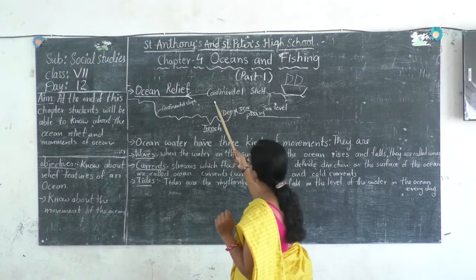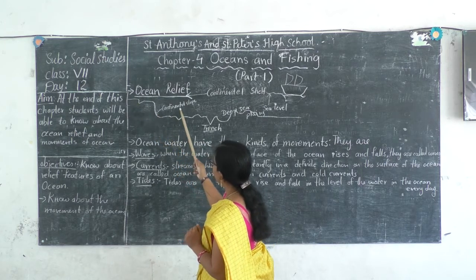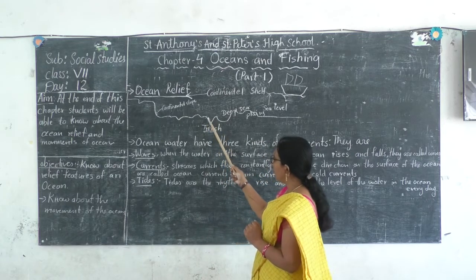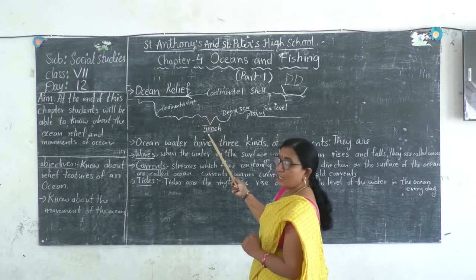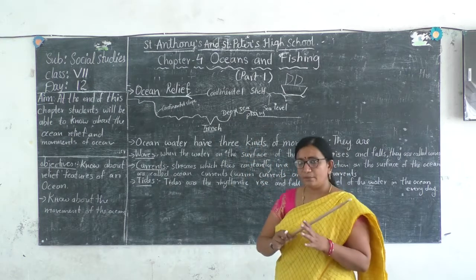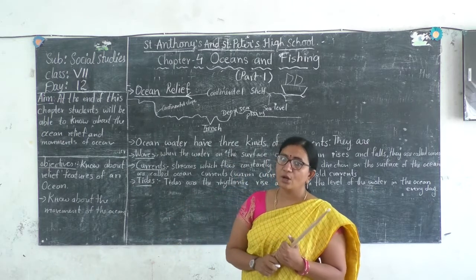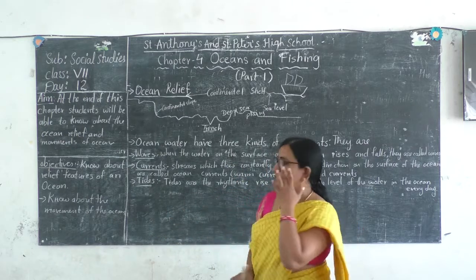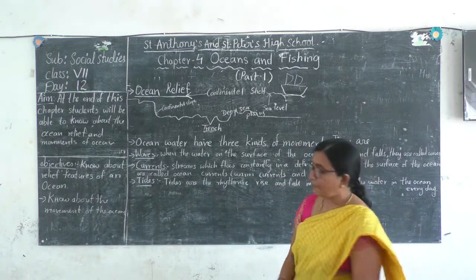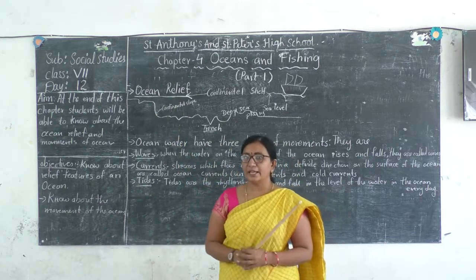So we can see the continental shelf from here. Now the continental slope, can you observe here? And this is the trench. A deep valley is known as a trench. And deep sea plains: over a large area, there are spread-out plains inside the oceans. So now we came to know about the ocean relief which is not visible to the naked eye.